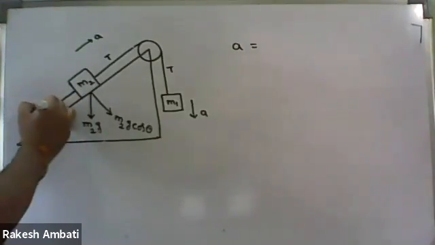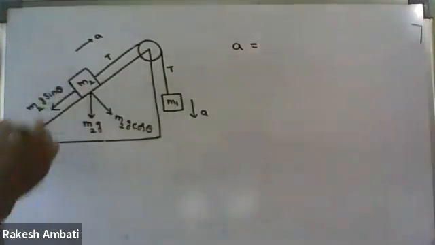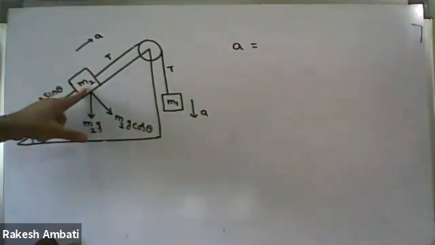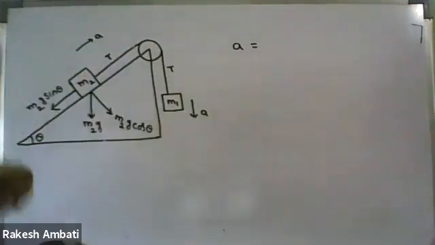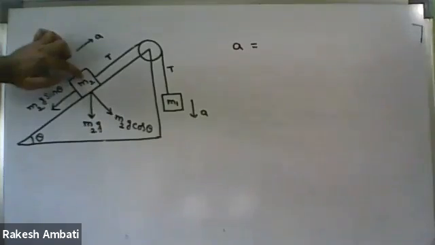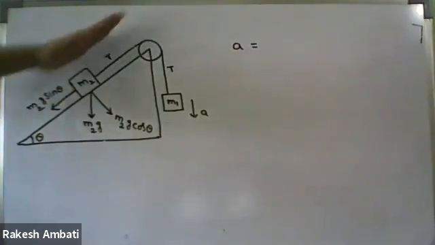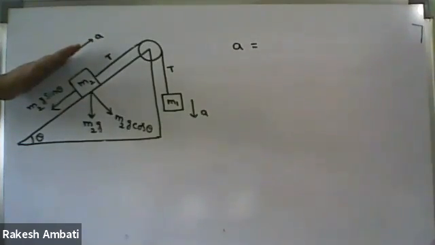In this case, the block M2 is moving along the inclined plane. So along the inclined plane, the weight component is present.